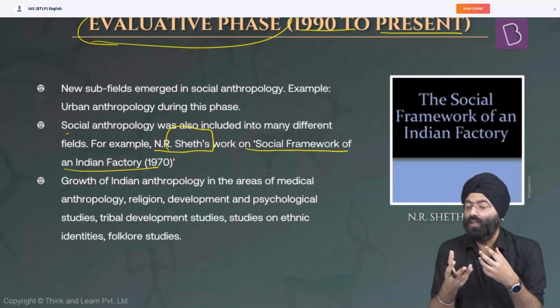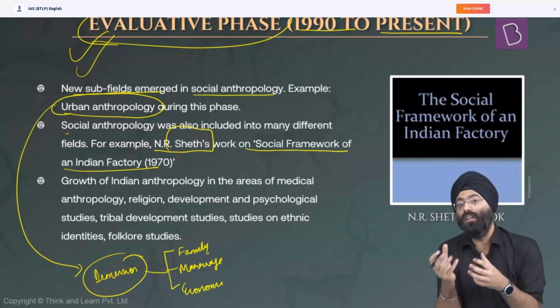Urban means people living in the urban areas. What are the various dimensions associated with it? For example, family, marriage, economics. They would be studying whether the concept of joint family has diminished, or what the impacts are. Whether marriage as an institution exists in the urban areas or not, or whether new institutions that are coming up, like the live-in relationship, are a part of marriage or not.